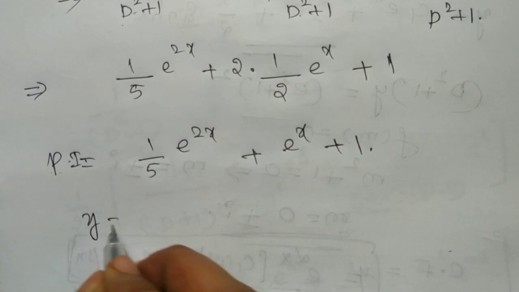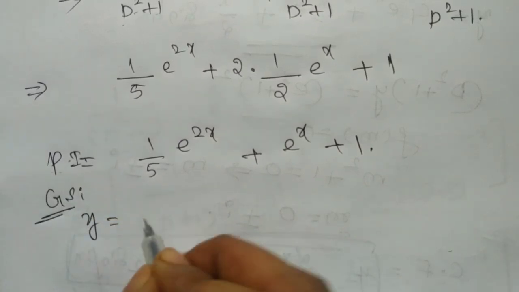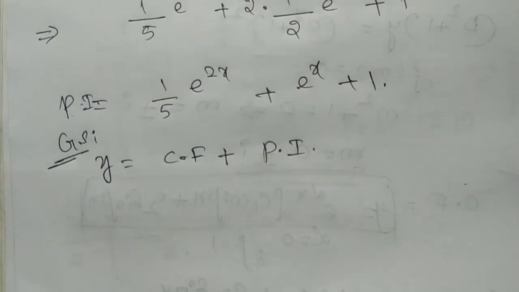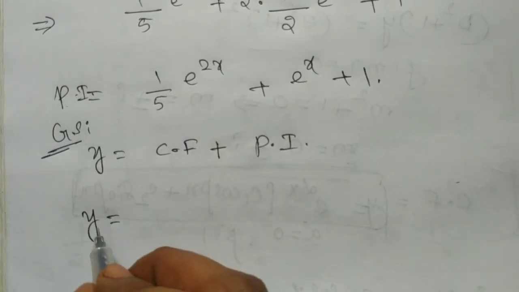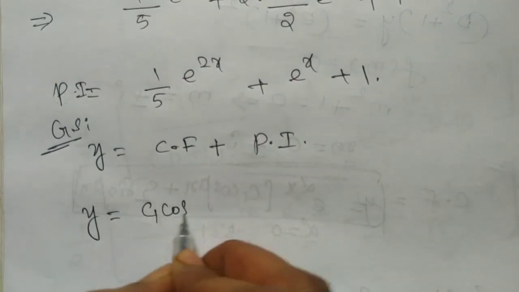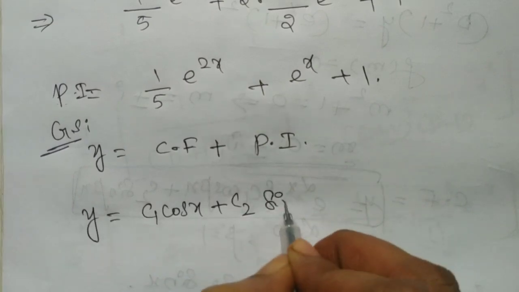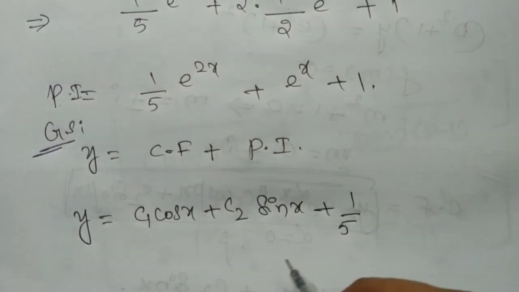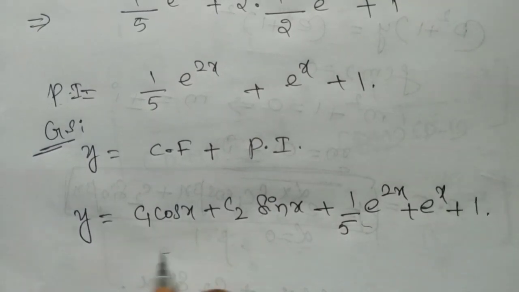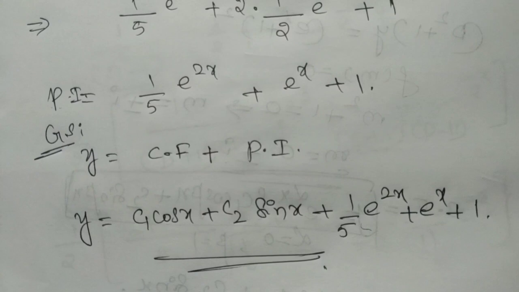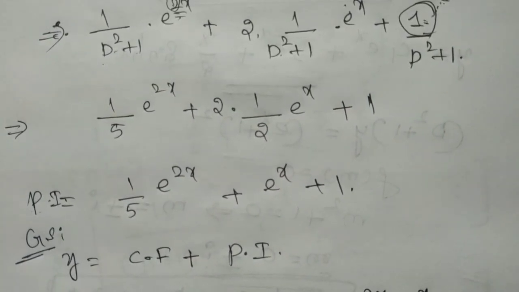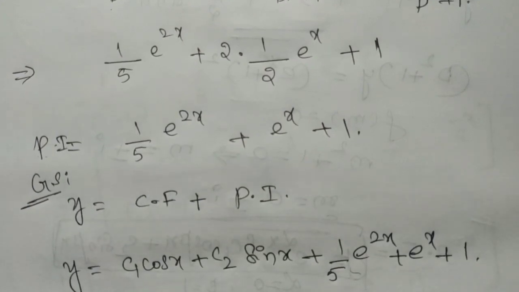So the general solution of the given problem is y equals complementary function plus particular integral. Therefore y equals, here we get the complementary function c1 cos x plus c2 sin x, and the particular integral 1 by 5 e power 2x plus e power x plus 1. So this is the concept of method 1. Therefore y equals CF plus PI.